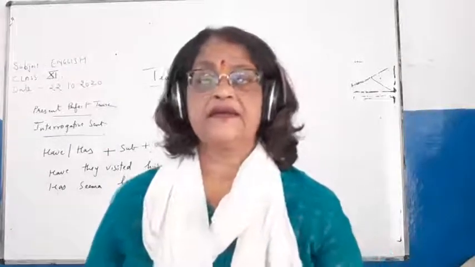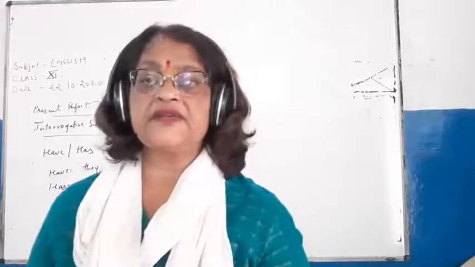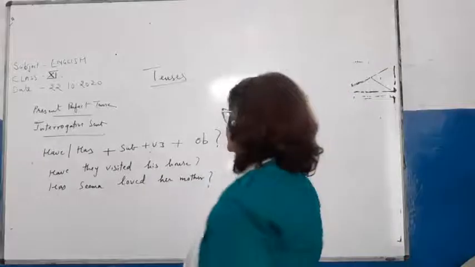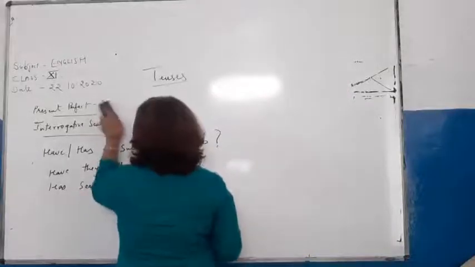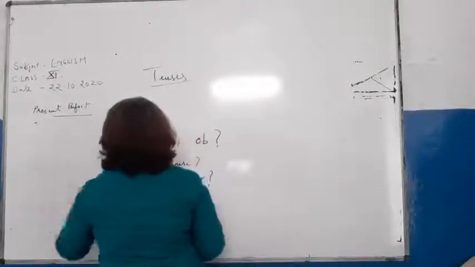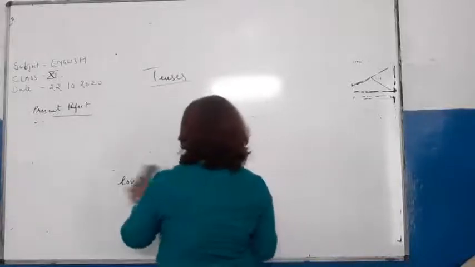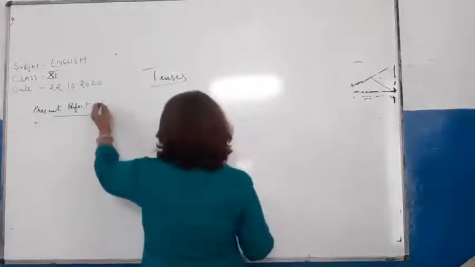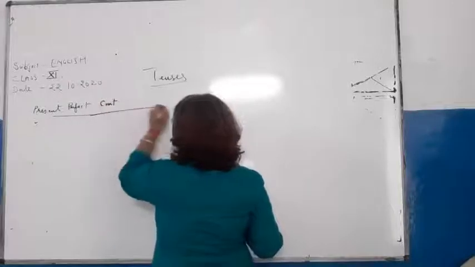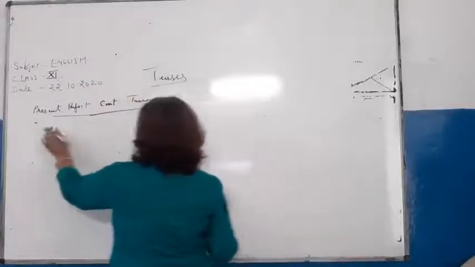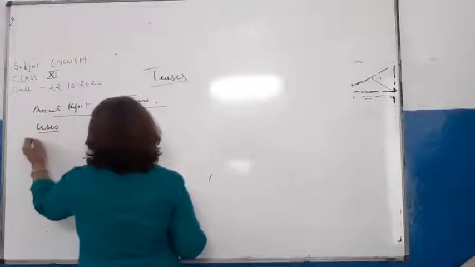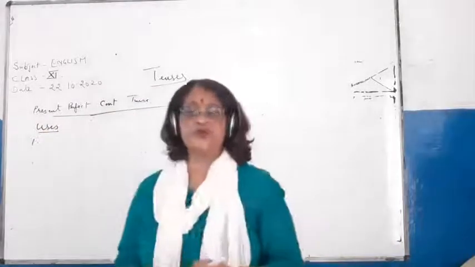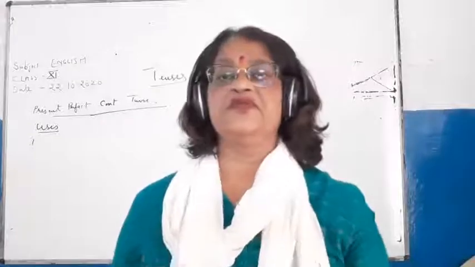Okay, and all the three sentence structures I've discussed, and now children I will be telling you about present perfect continuous tense.